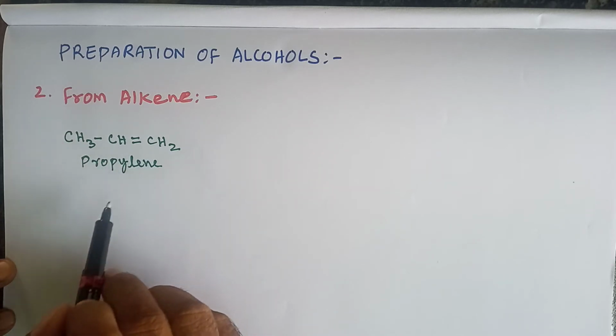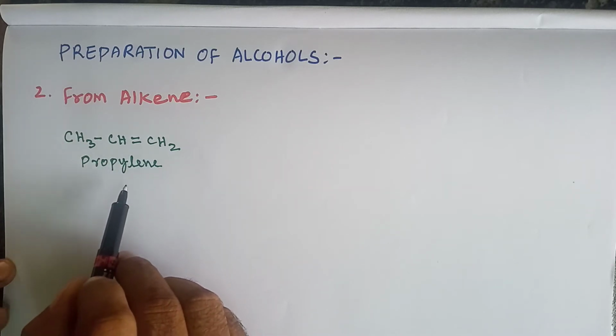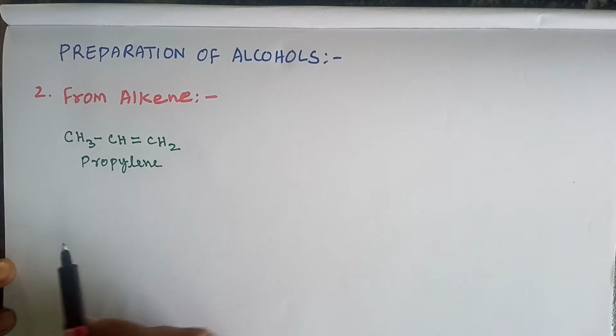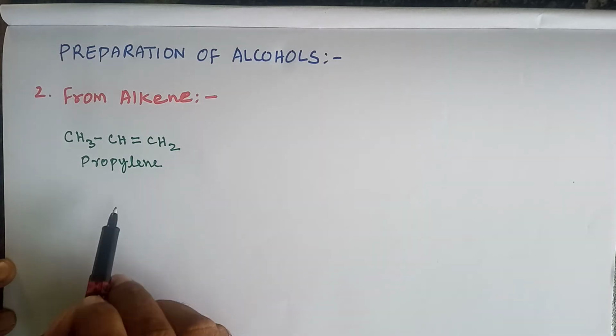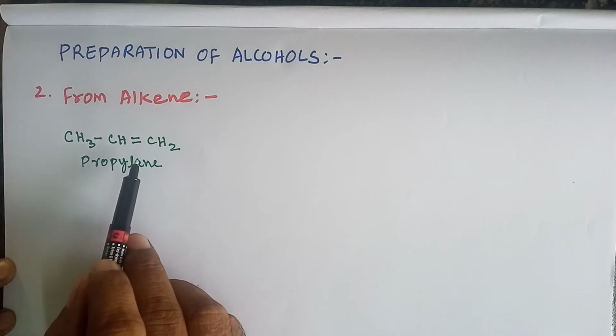What is a symmetrical alkene? A symmetrical alkene is an alkene which has the same number of atoms on both sides of the double bond.